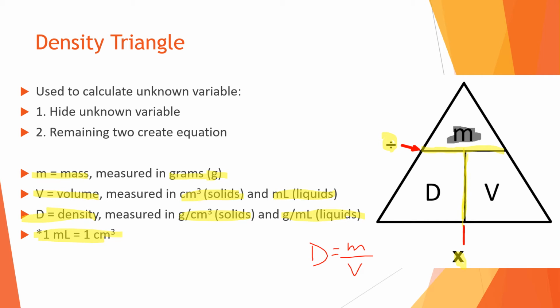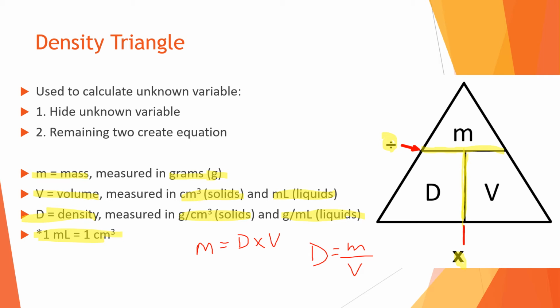Okay, this line, side by side, is multiplication. So the formula for mass would be m equals, and then what's left over? Density times volume. Okay, so I will again get rid of that.